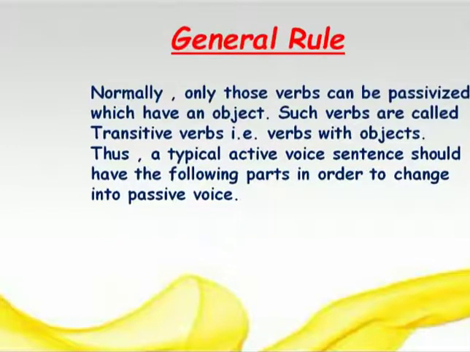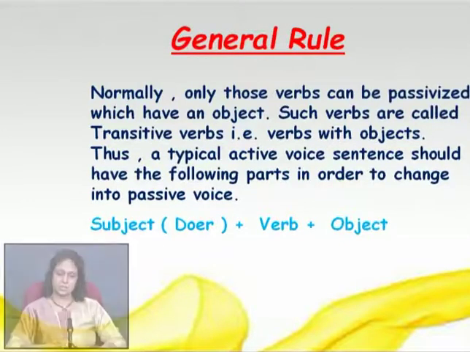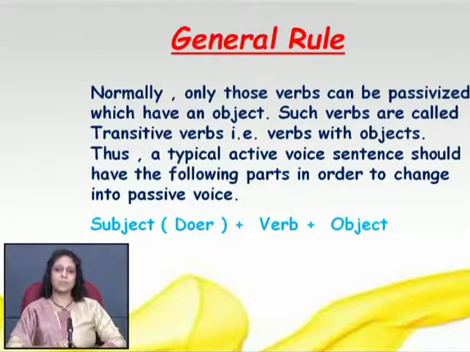Thus, a typical active voice sentence should have the following parts in order to change into passive voice: subject plus verb plus object. Now subject is doer here, right? And verb and object. These three things are required for changing the sentence from active voice to passive voice.